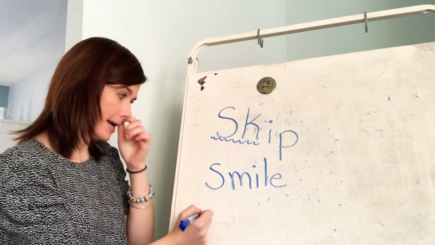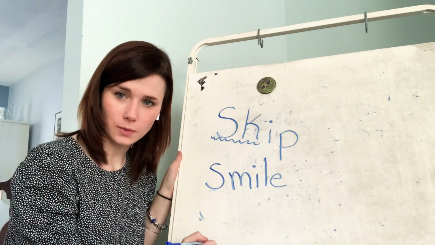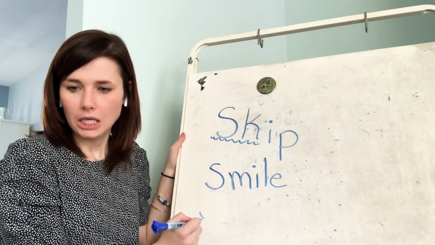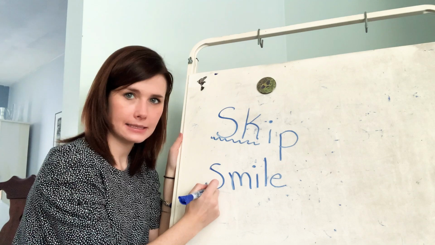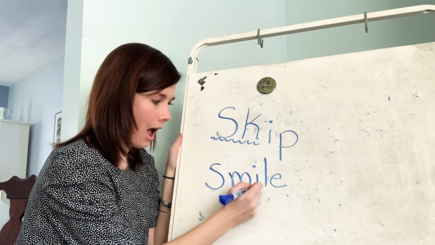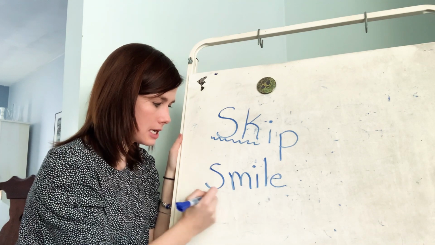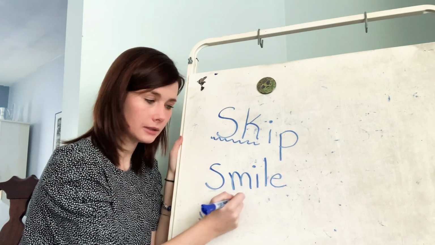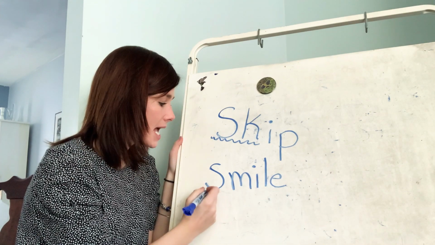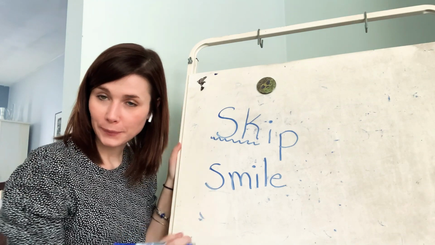Alrighty, let's sound this word out. Ready? S, M, I, L, E. Smile. And where is the consonant cluster?